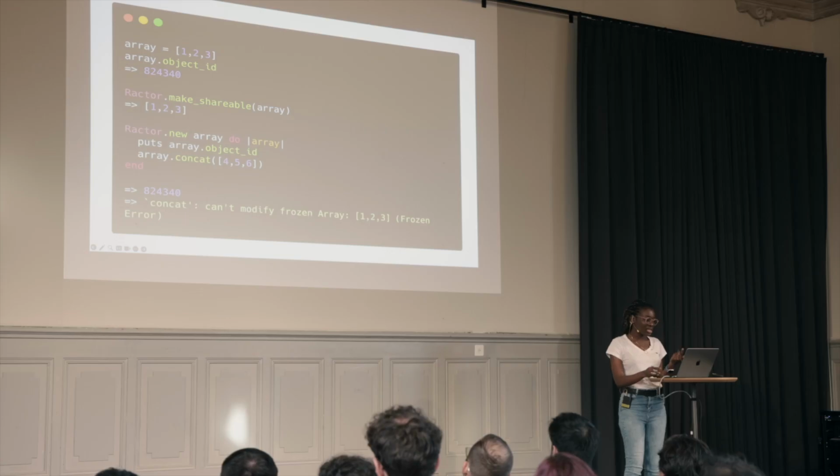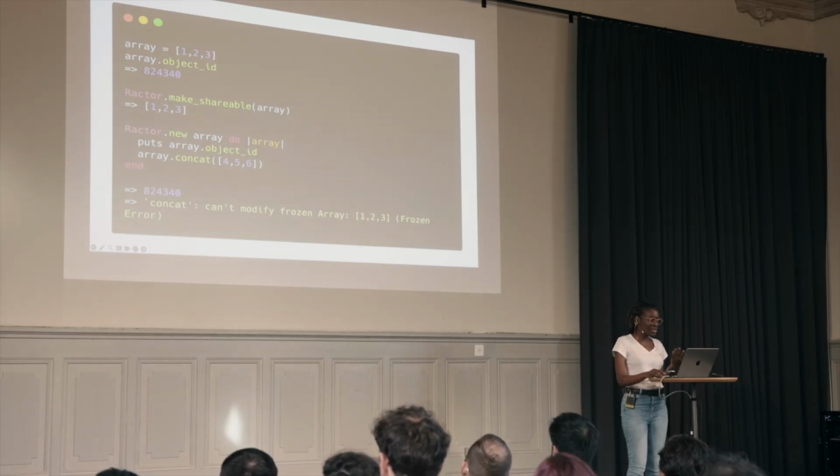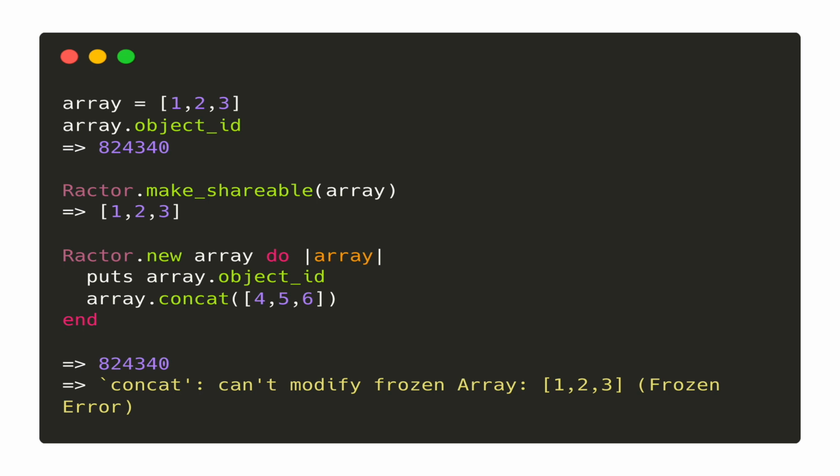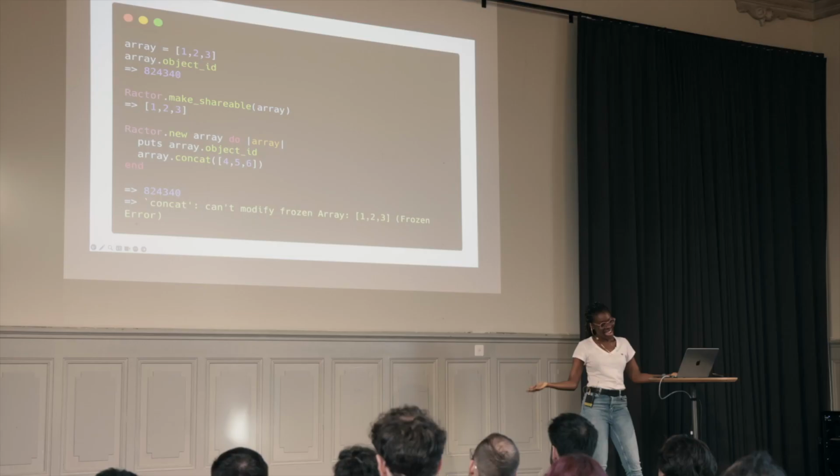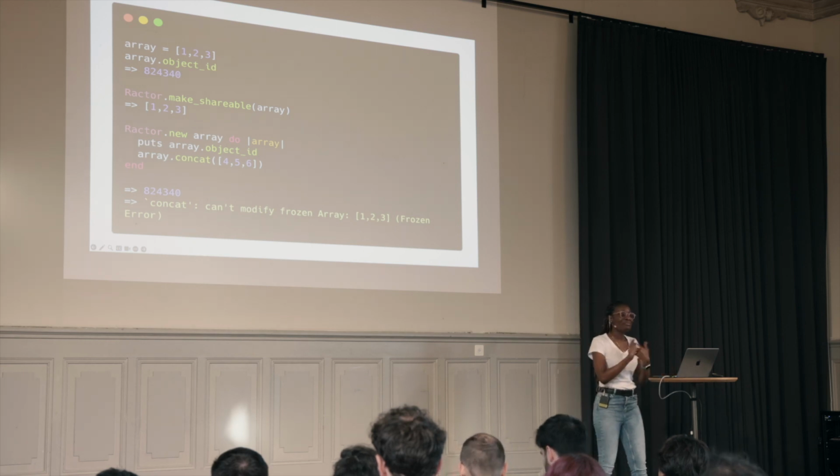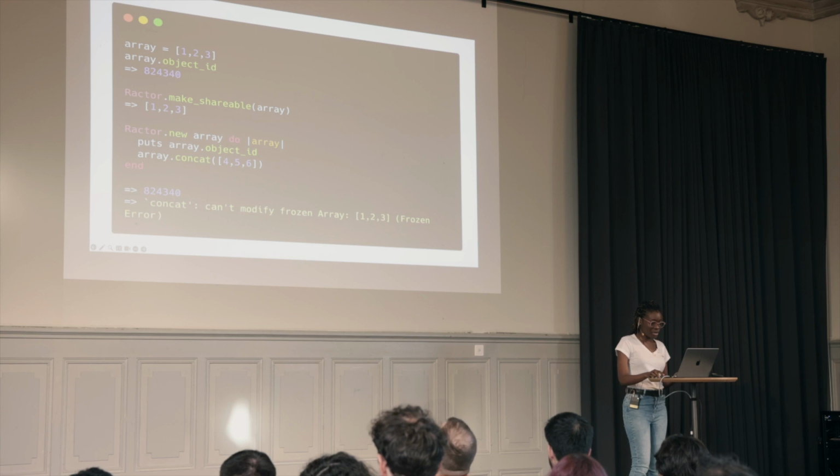What happens? We see that the ID is now the same, 824340. However, we get this error, cannot modify frozen array. That's because we have made it immutable by freezing it. Ractors basically freeze any object that you try to share using this method.